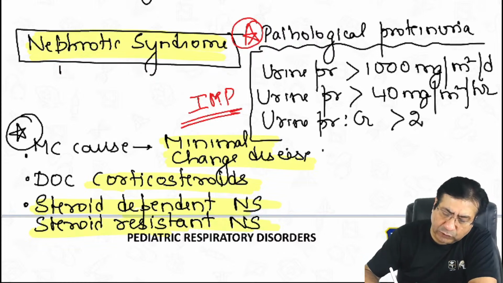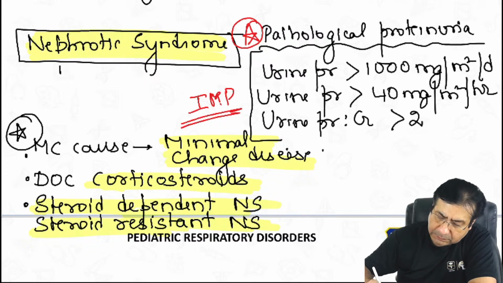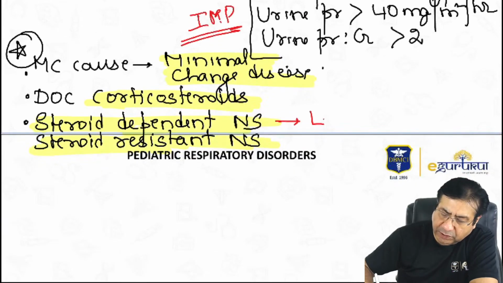So what is the drug of choice for a steroid dependent nephrotic syndrome? The drug of choice usually is levamisole.